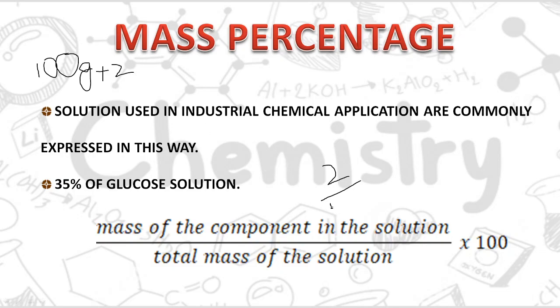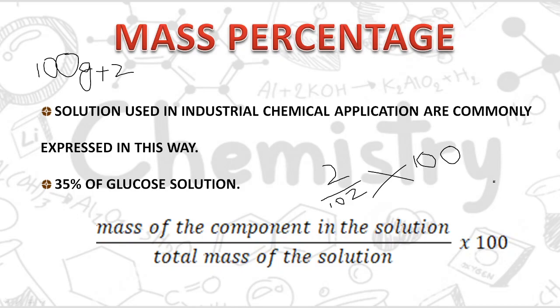So 2 by 102 multiplied by 100 will give me the mass percentage of glucose in the solution.